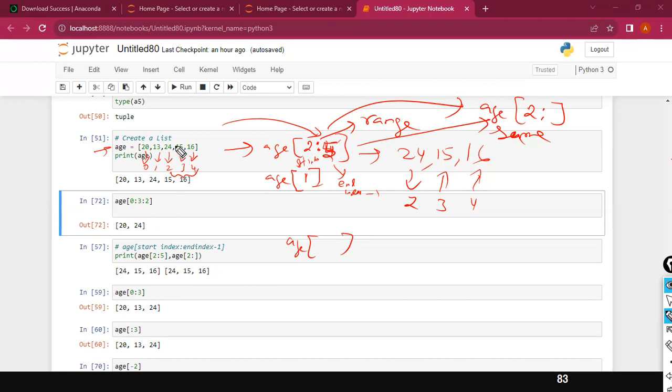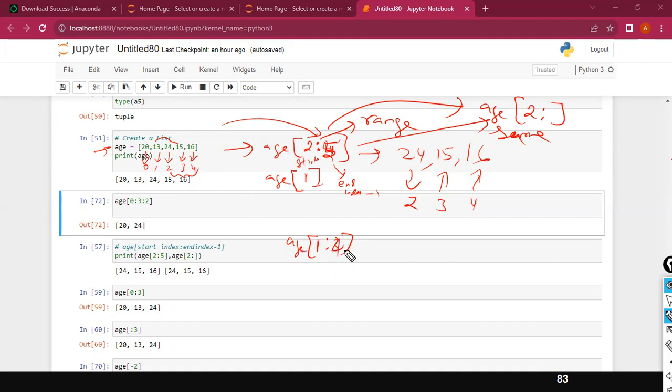So give me the index value. I want to display the range of values starting from 13 to 15. So 13, 24, 15 should be displayed from the list age. What index value can I use? You can see the corresponding index here. Obviously the range is colon. And what is the index? Yes, very good. The index value for 13 is 1, and for the end, we cannot say 4, right? 4 minus 1 is 3.